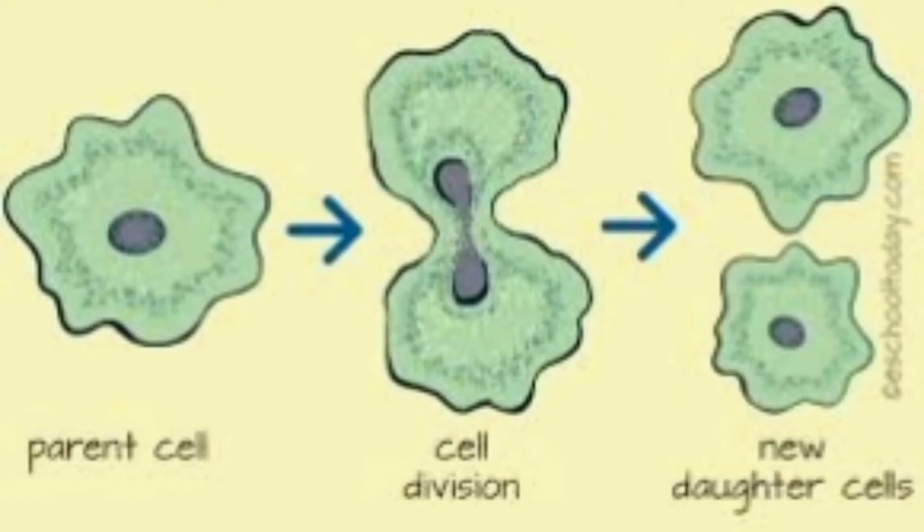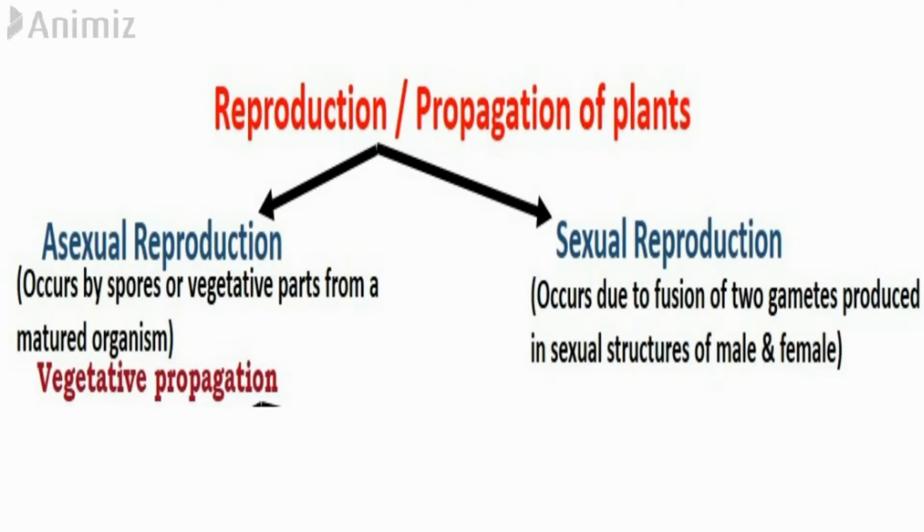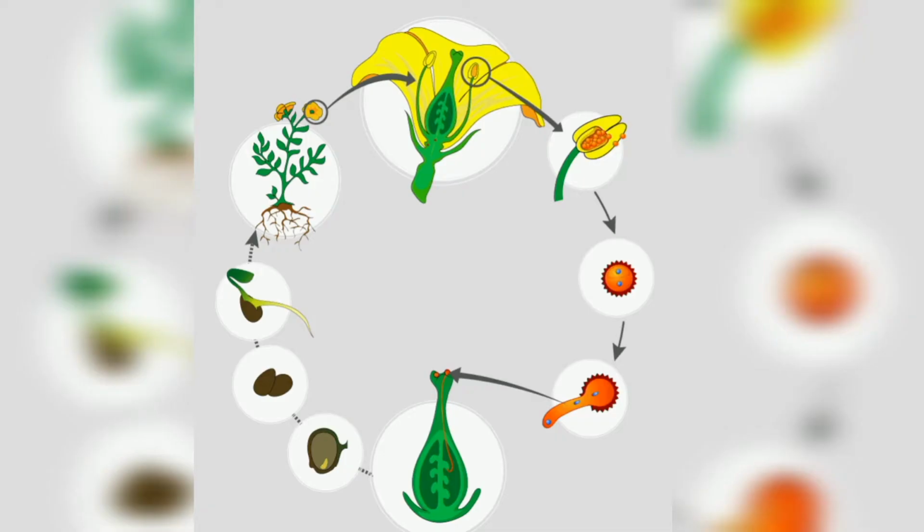Here only one parental organism contributes to the reproduction. Sexual reproduction occurs due to the fusion of two gametes. When we talk about plants, sexual reproduction occurs especially through flowers.